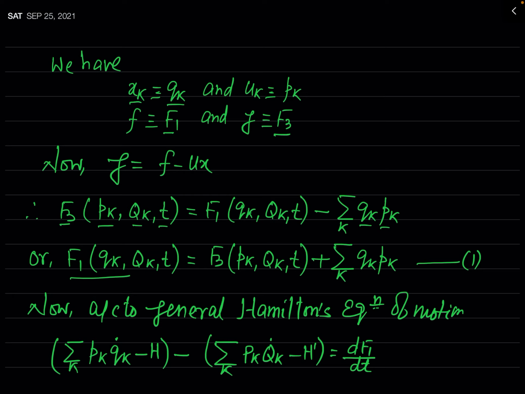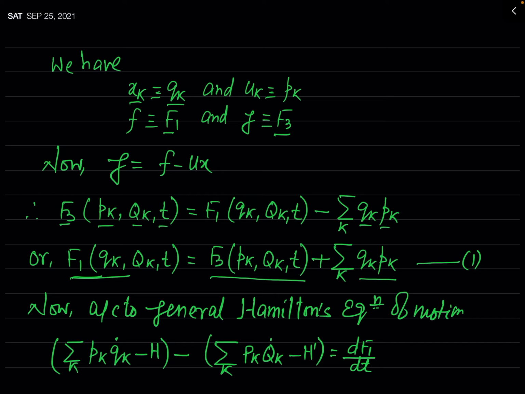So if we will use the general equation of Hamilton to get the transformation equation, which we have used several times earlier, then at the place of f1 we will write these things, f3 of pk, Qk, t plus summation over k pk qk, and then we will get actually the transformation equation for this f3.